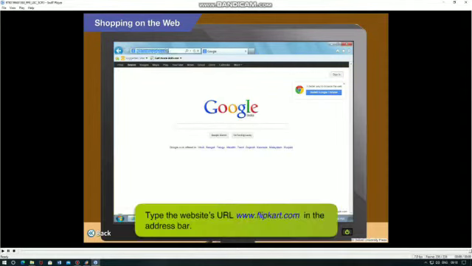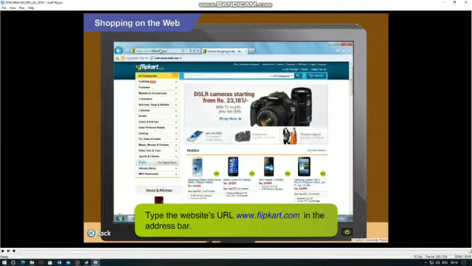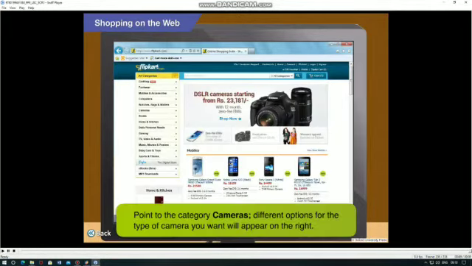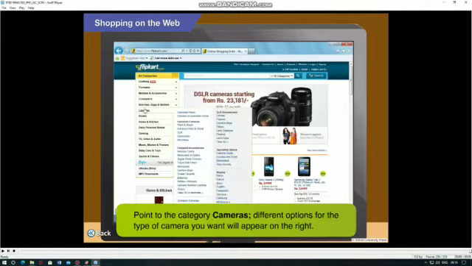First type the website's URL, www.flipkart.com, in the address bar. The home page will appear. Under categories, look for cameras. When you point at cameras, you will notice that a list of different options for cameras opens on the right.